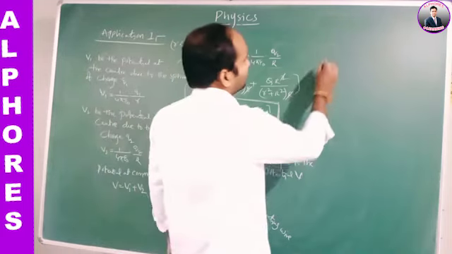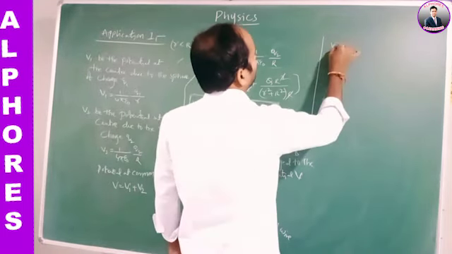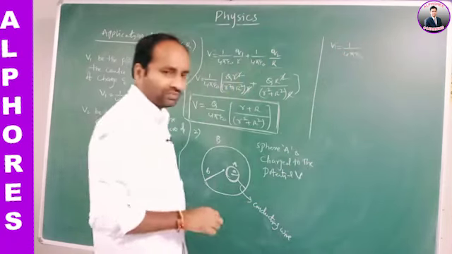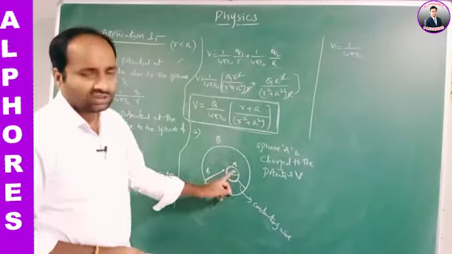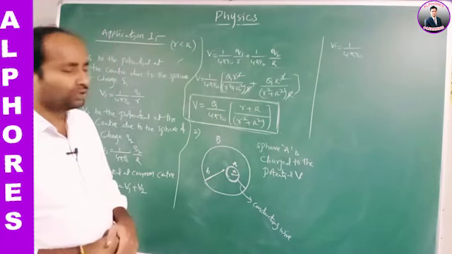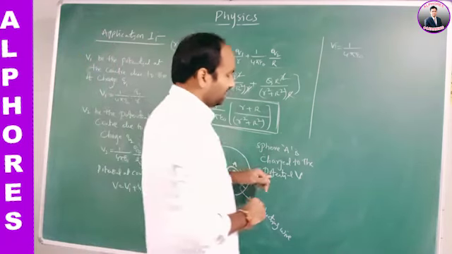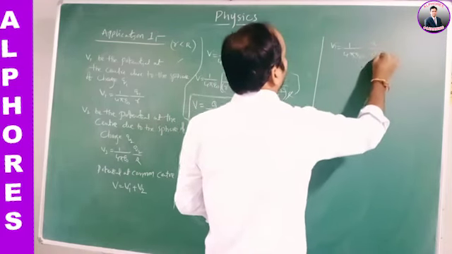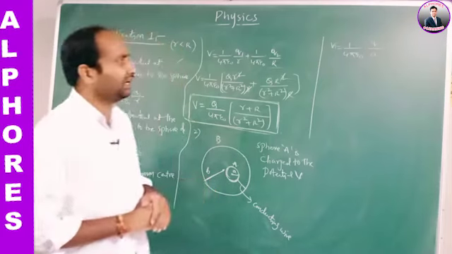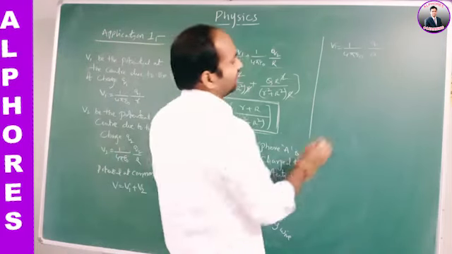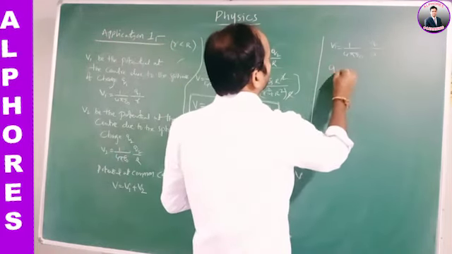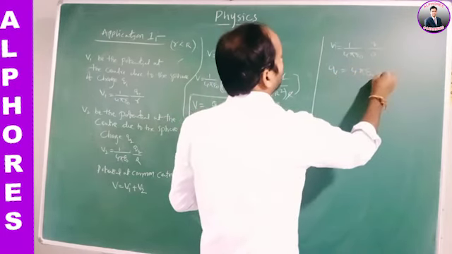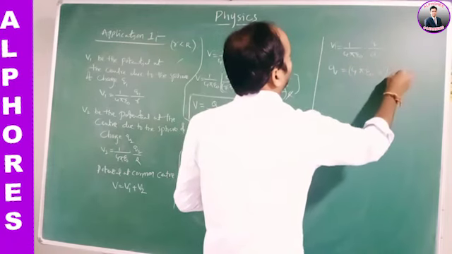Can we write it like this? V is equal to 1 by 4 pi epsilon naught Q by R, but here the radius is A, so V is equal to 1 by 4 pi epsilon naught Q by A. From this equation can we write Q is equal to 4 pi epsilon naught A into V?